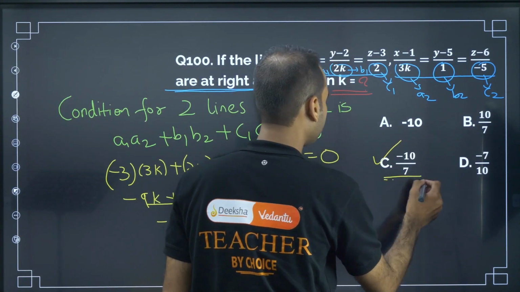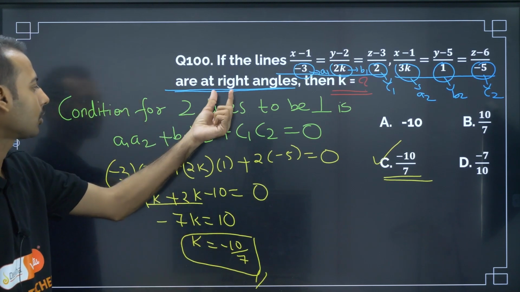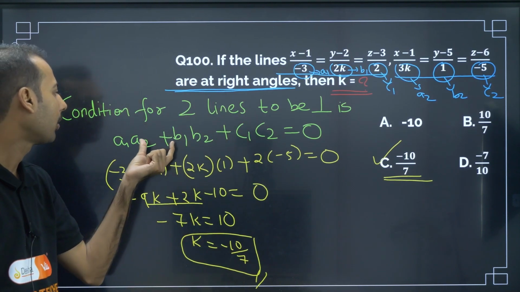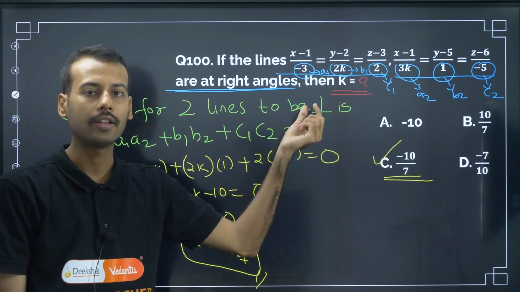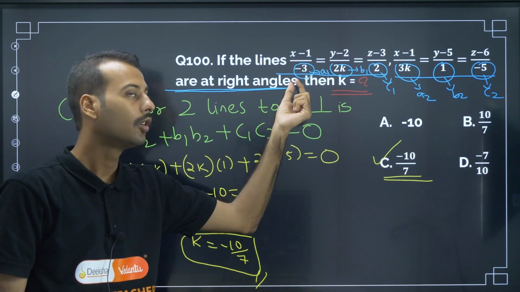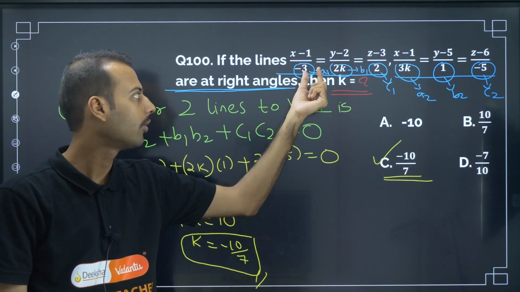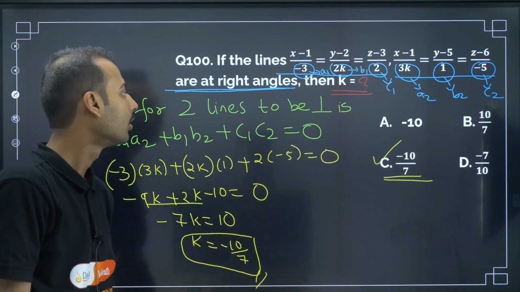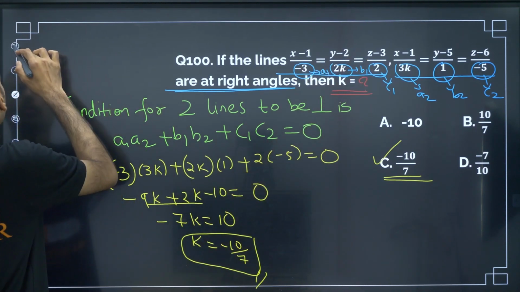C is the answer. So this question was based on the condition of two lines to be perpendicular, A1, A2, B1, B2. So when two lines are said to be perpendicular, that synopsis point, if you know it, it is a good thing. If you don't know, in NCERT it is there. So just open it and see it. Moving on to the next question.